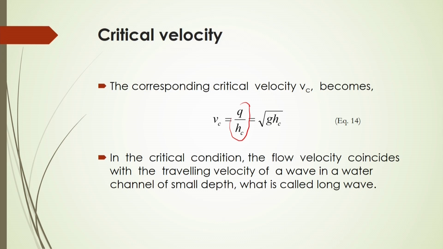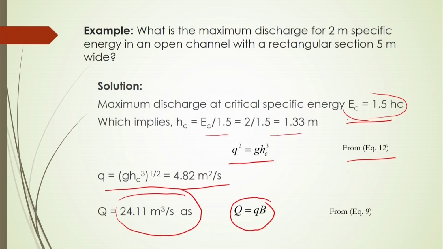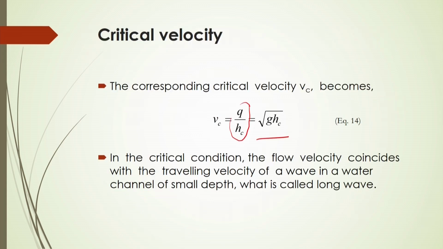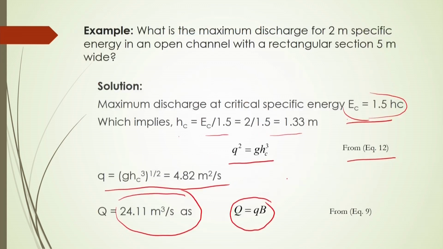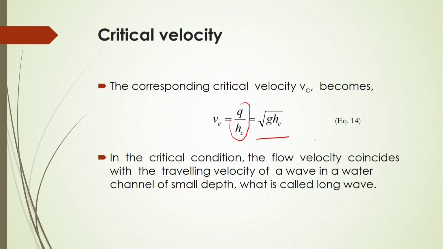So, discharge per unit width divided by A c will give you the corresponding critical velocity. It will come as root over g into A c. You have to substitute this here. Q, you know, is g h cube, and then divided by A c, you simply have root over g into A c.